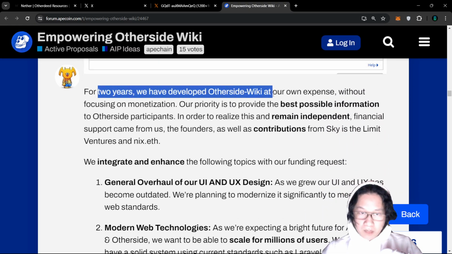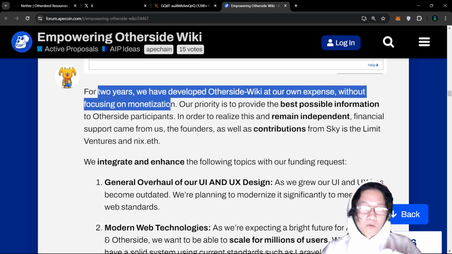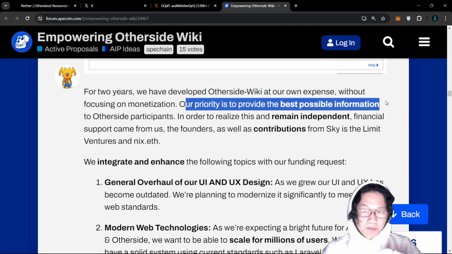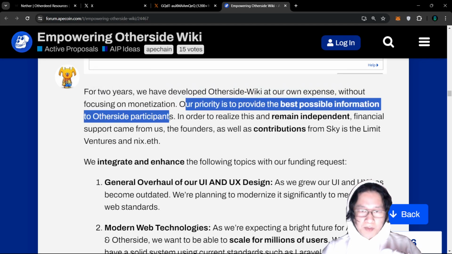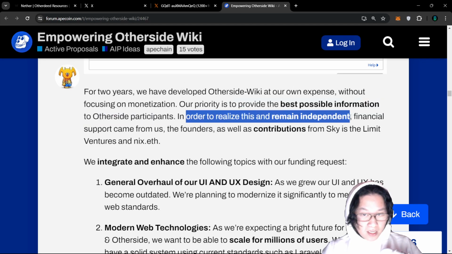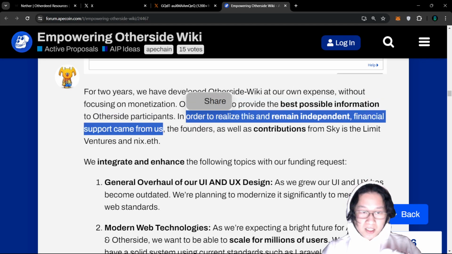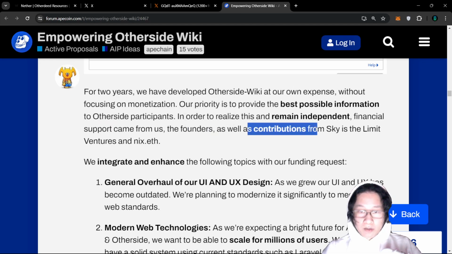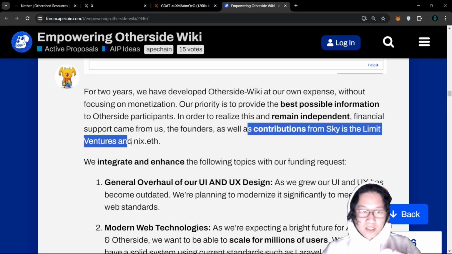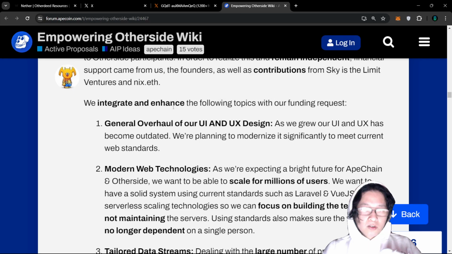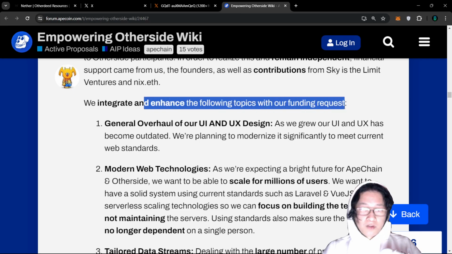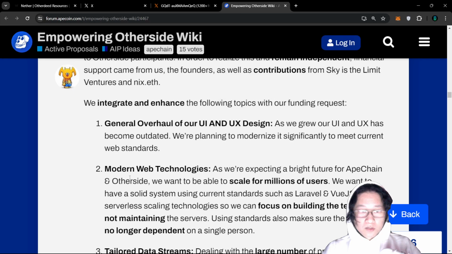For 2 years, we've developed Otherside-Wiki at our own expense without focusing on monetization. Our platform is to provide the best possible information to Otherside participants. And to realize this and remain independent, financial support came from us, the founders, as well as contributions from Sky's the Limit Ventures and Nix.eth. So we integrate and enhance the following topics with our funding request. So this is what would happen.